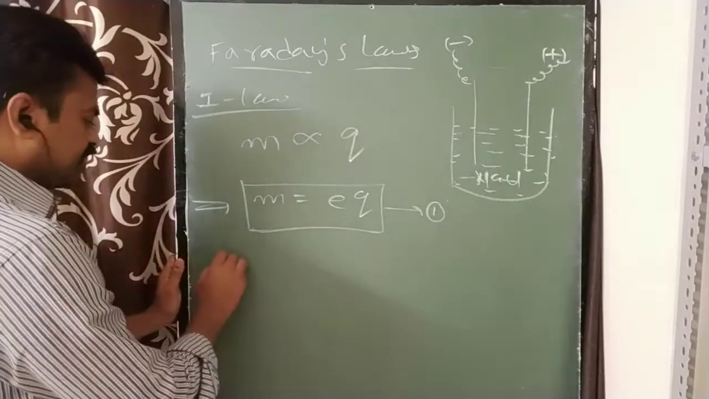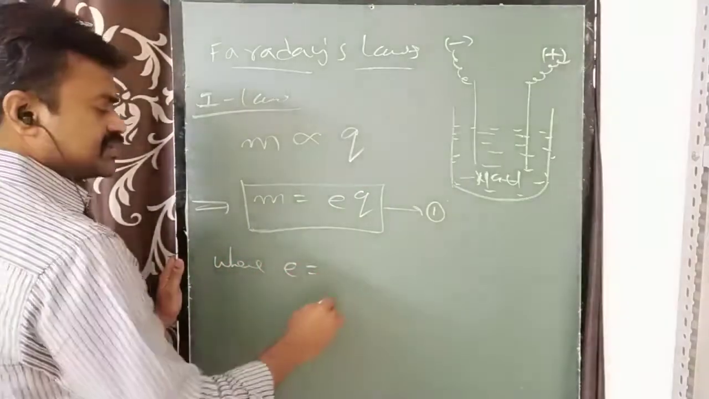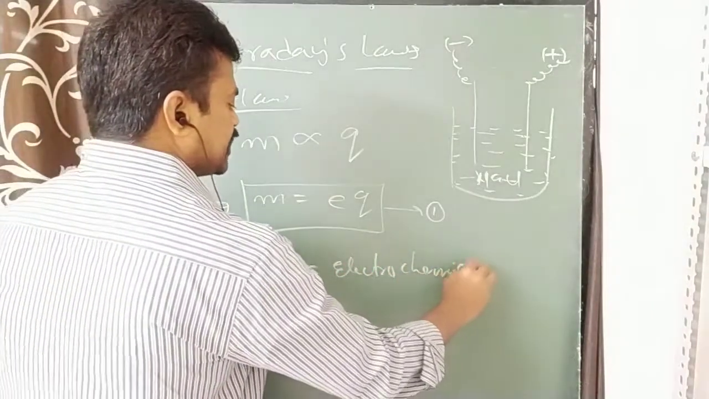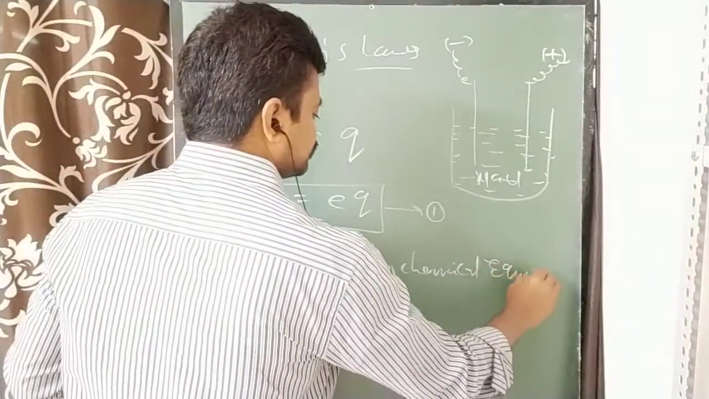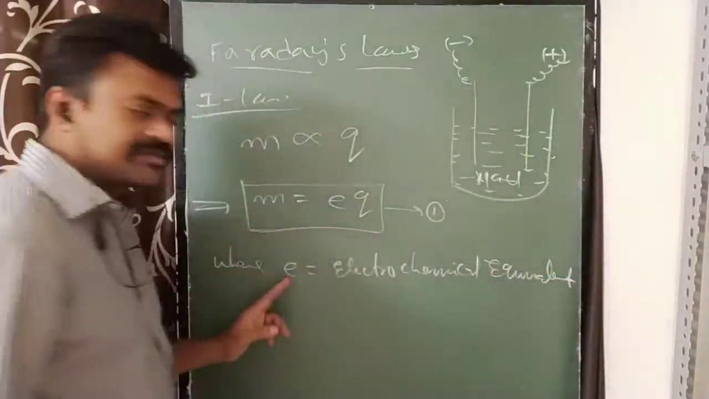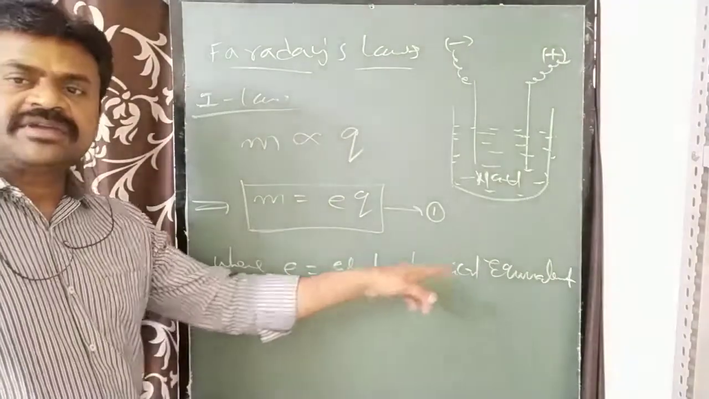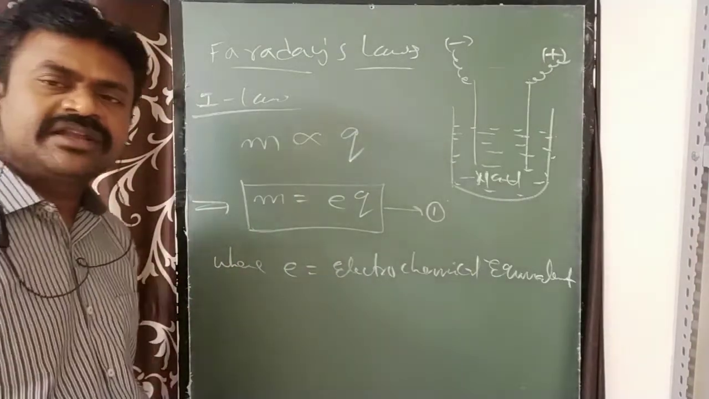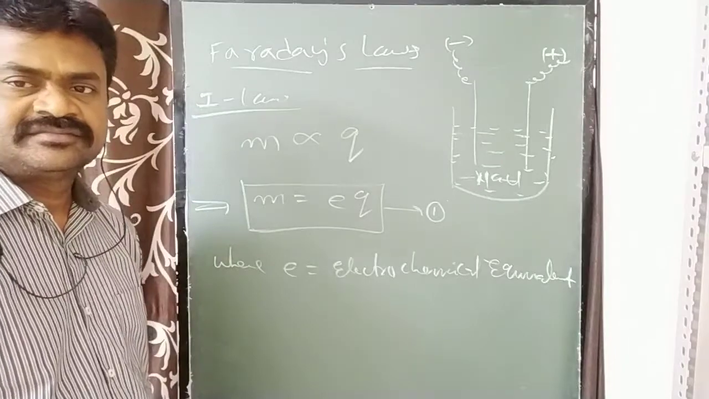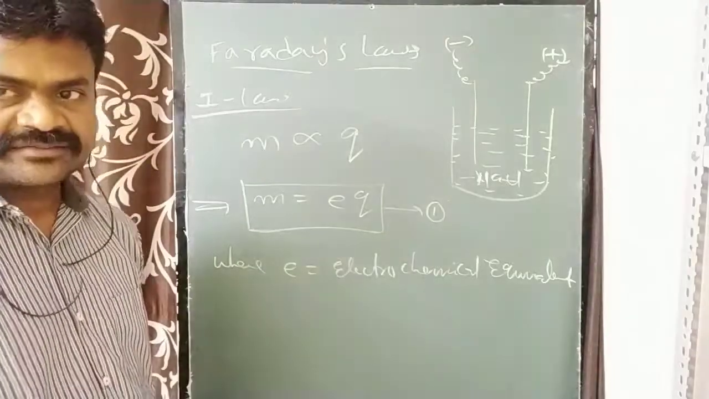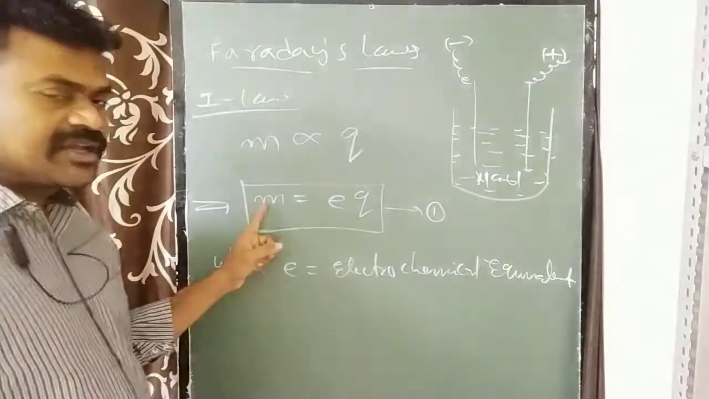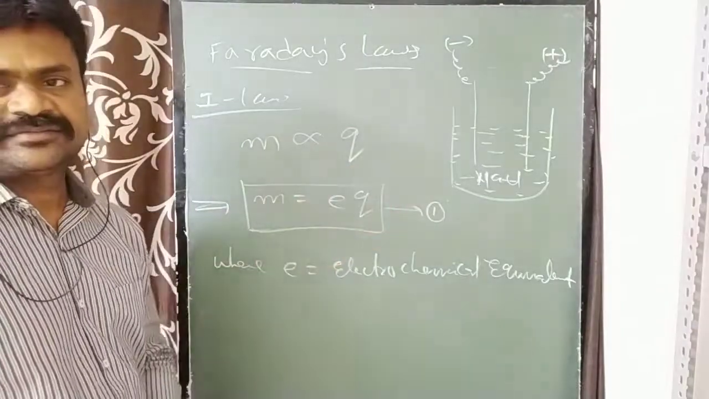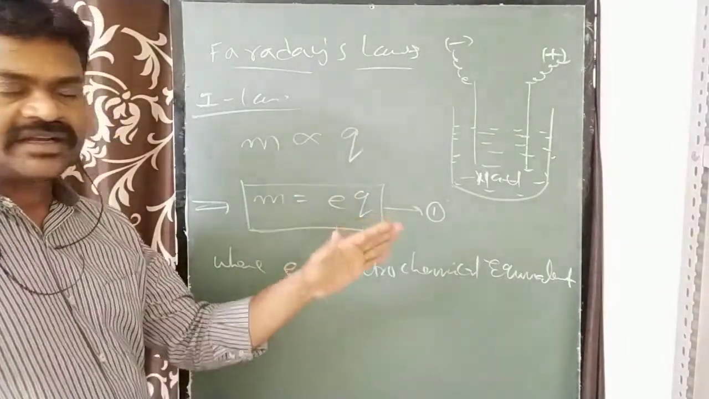What is E? Here, small e is equal to the electrochemical equivalent. What is this electrochemical equivalent? How do you define it? Before defining, M is the mass of the substance, Q is the quantity of the current passed.